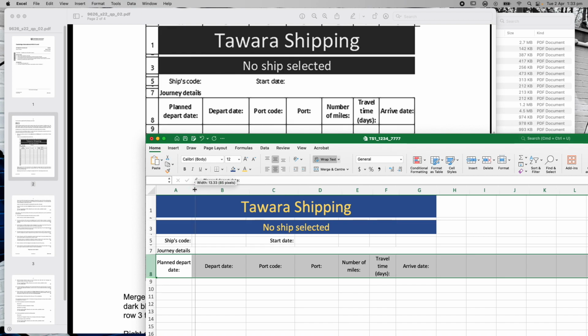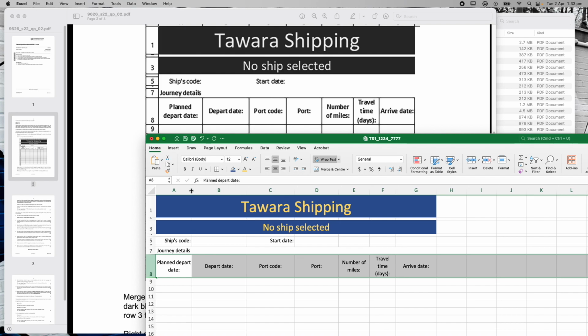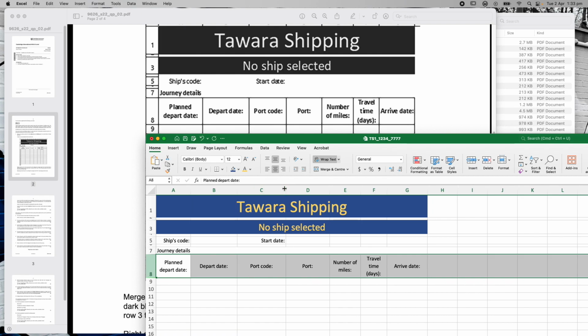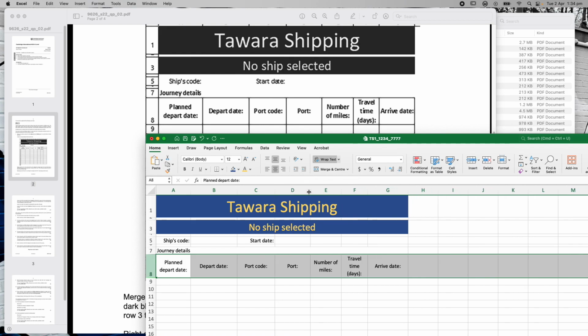Now let's roll that over just a little bit. Now that says planned depart date, so the actual word depart needs to roll over. There we go, so that one's correct. Let's shorten that up a bit, about there. Right, let's shorten that up a lot, about there. Let's shorten the port one up a bit to about there.